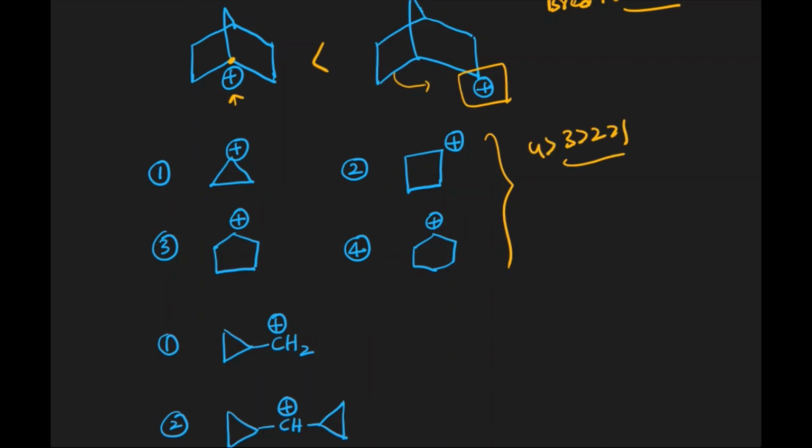The reason is that the first and second ones are highly unstable because of bond angle deviation. We can also understand it another way: hydrocarbon groups like CH2 are plus A groups, so as the number of CH2 groups increases, the movement of electrons towards the carbocation increases and the magnitude of positive charge decreases. We can also get this order that way.